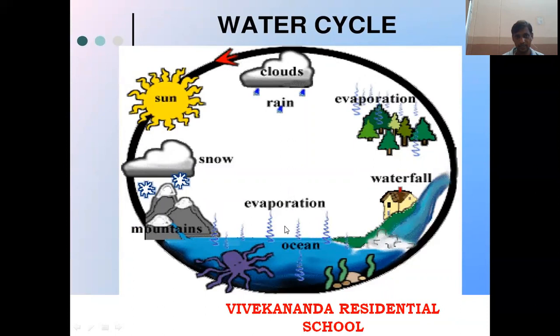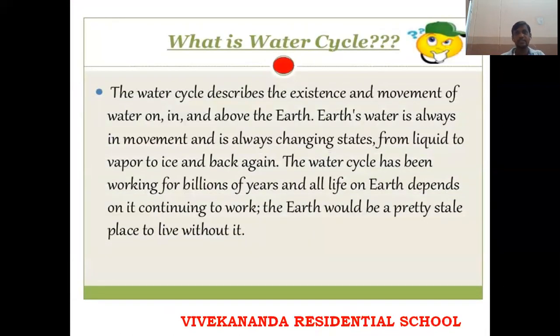Due to the sun's rays, the water evaporates from the oceans and seas, and it forms snow or clouds. Then it will be a cycle. Water to water again. First, rain is falling as water, then it evaporates and changes to vapor. Then again it cools down, forms water, and falls as rain. So this is called the water cycle. Here the water cycle describes the existence and movement of water on, in, and above the earth. Earth's water is always in movement and always changing states, from liquid to vapor to ice and back again.